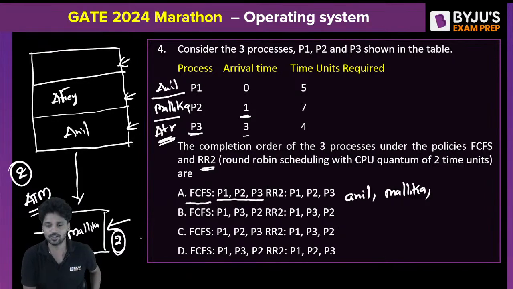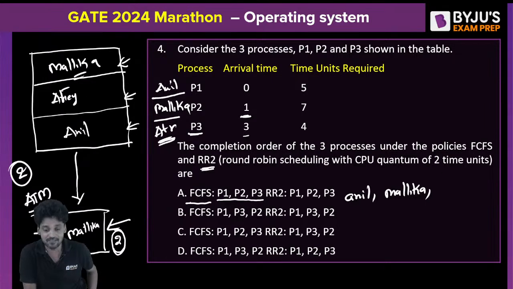Okay, at the fourth clock pulse, what will happen? Mallika will come out and will occupy the third slot. Am I clear? Mallika will be here. The moment Mallika finishes, Anil will enter, followed by Atreya, followed by Mallika. I hope you got the point.